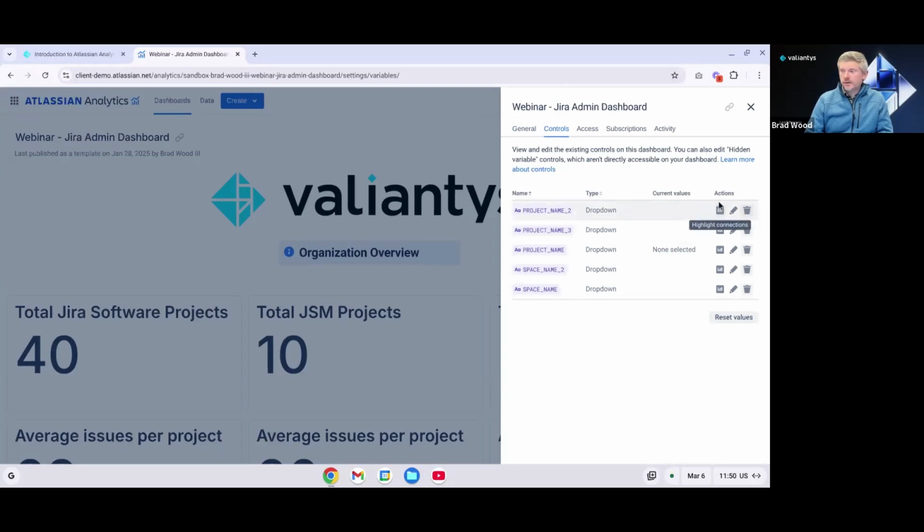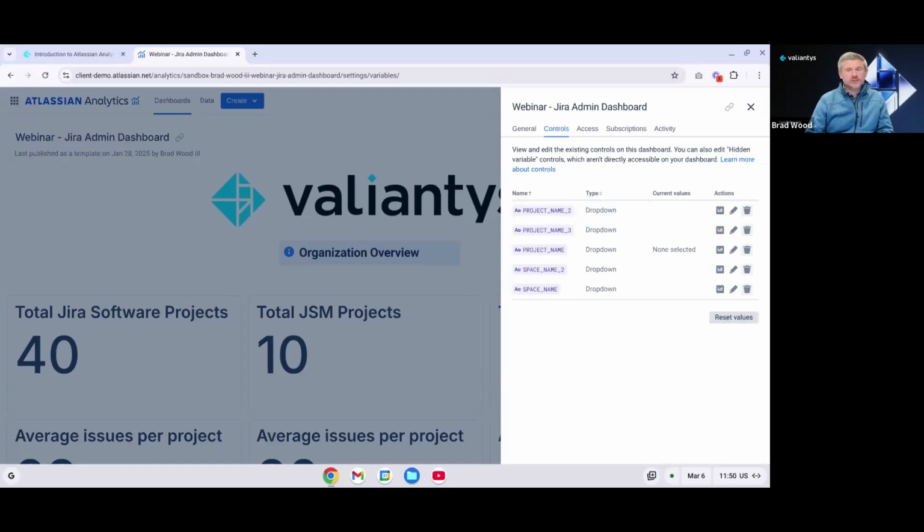Under the actions section, we can highlight connections. This will draw a border around all of the charts that are connected to this specific control. So if you're not sure, or you're doing some troubleshooting in your charts or your dashboards, this is one way you can quickly find all of the charts that a specific control is being used to filter. We can edit the control from here, and we can also delete the control from here.